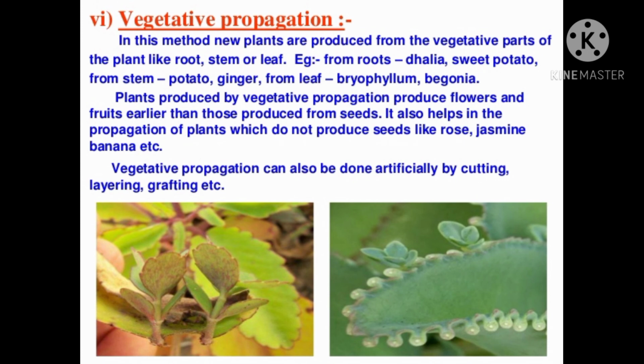The last one is vegetative propagation in plants. When vegetative parts of the plant, such as roots, stem, or leaves, give rise to new plants, the process is called vegetative reproduction or vegetative propagation. It occurs naturally and can also be brought about artificially. Natural vegetative propagation includes bulbs, corms, rhizomes, stem tubers, and suckers, and artificial propagation means cutting, grafting, etc.